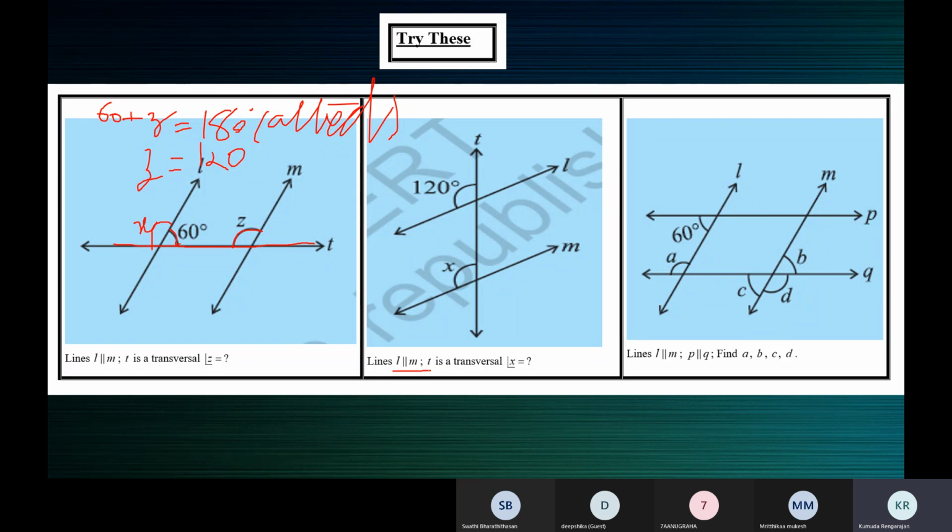Why only Swati is answering? Where are the others? Why Deepshika, Anugraha? I can't hear both of you.